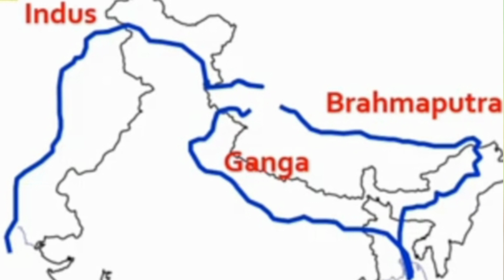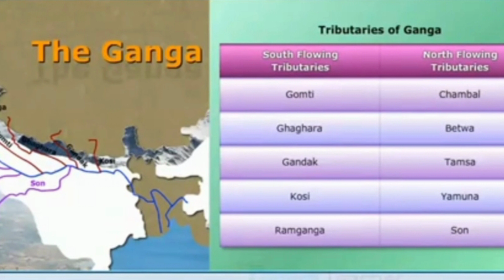The two join at Devaprayag to form the Ganga that emerges from the hills at Haridwar. The Ganga is joined by a large number of tributaries. A majority of them originate in the Himalayan ranges, but some of them have their sources in the peninsular plateau.